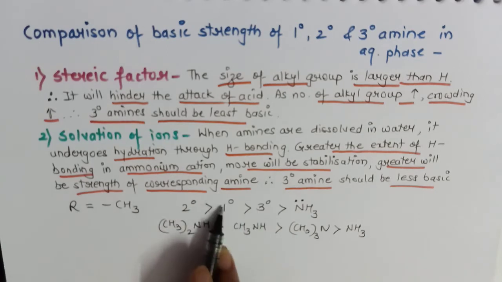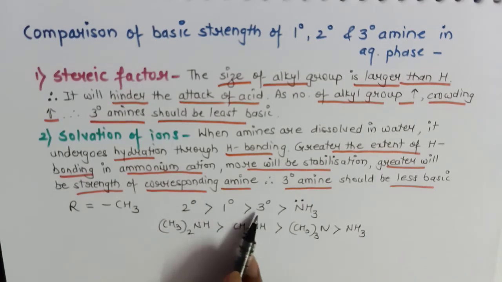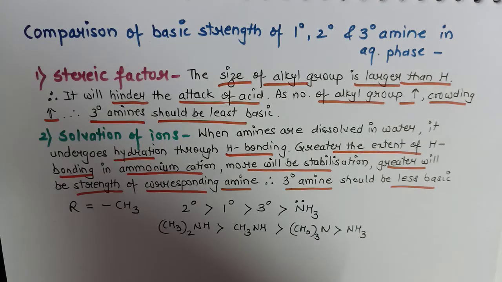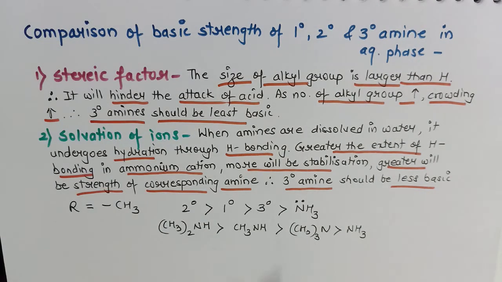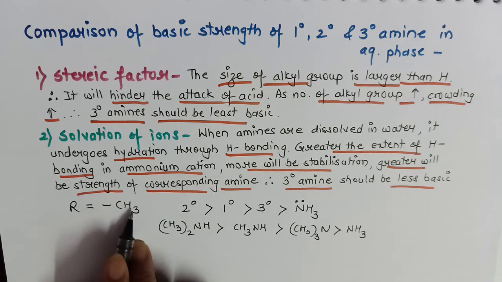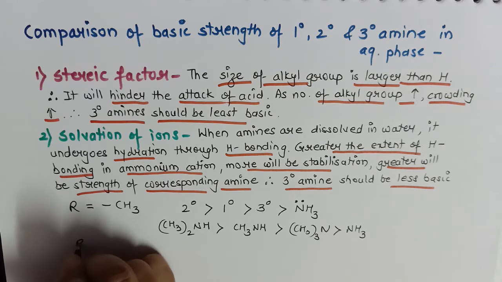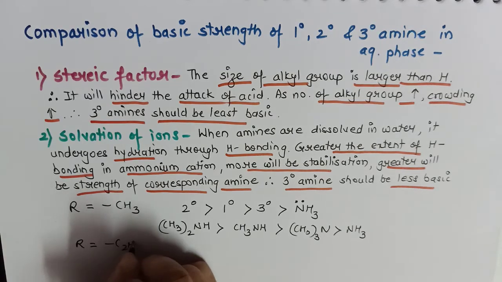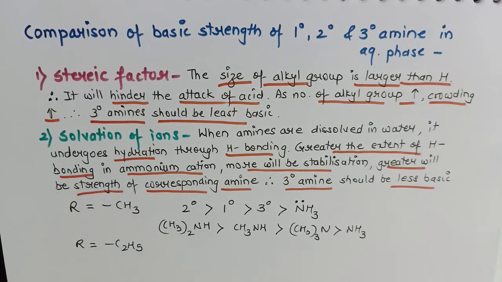Now why is there a reverse condition here? It is because the methyl group offers comparatively less steric hindrance, and therefore the order changes to secondary, primary and tertiary. Here I will say solvation will play the major role.